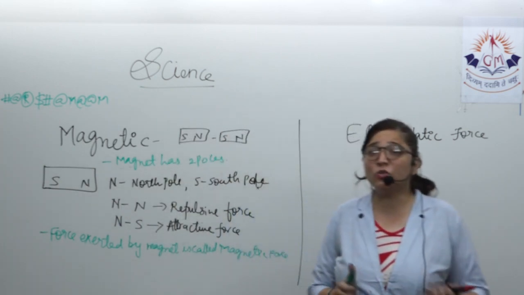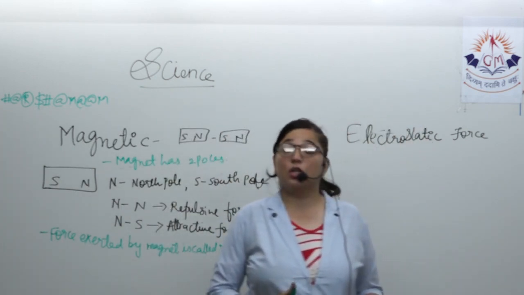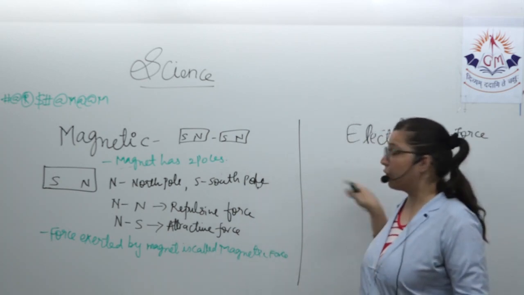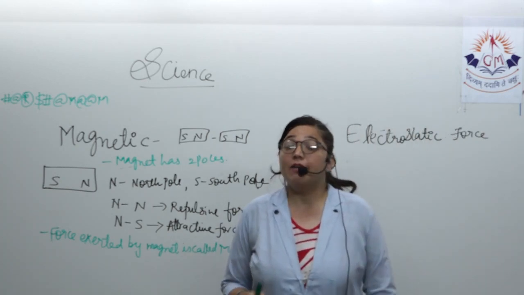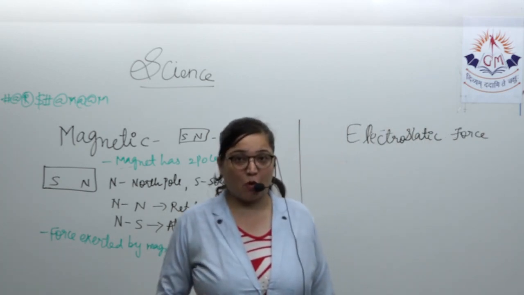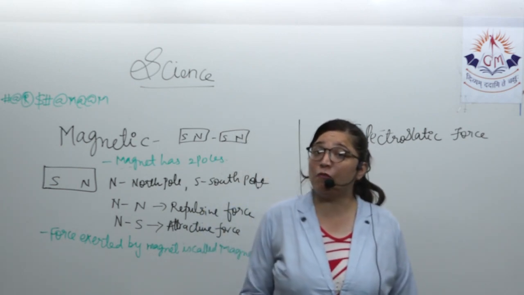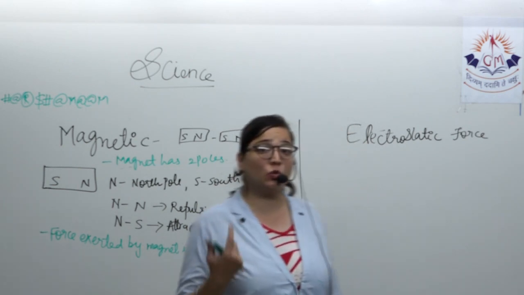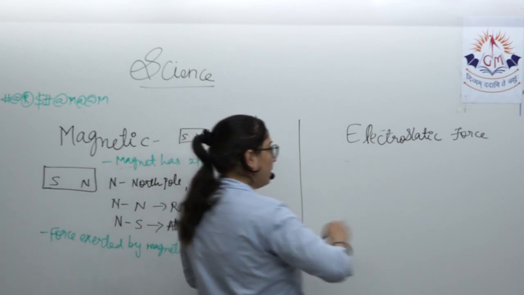Now coming to electrostatic force. This is a new term for you. Whenever there are any two charged bodies, some kind of force exists between the two charged bodies.